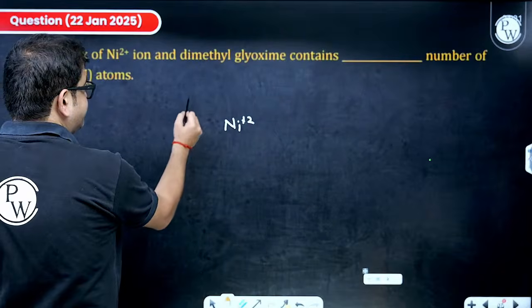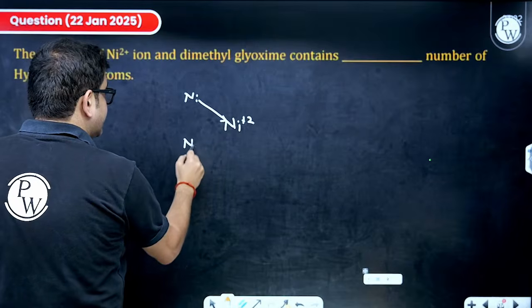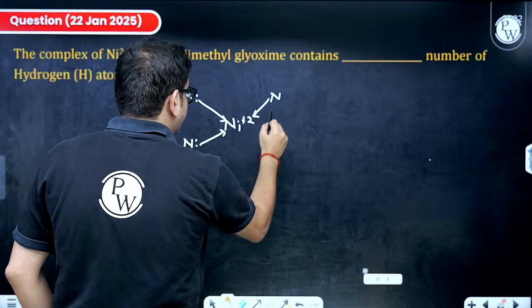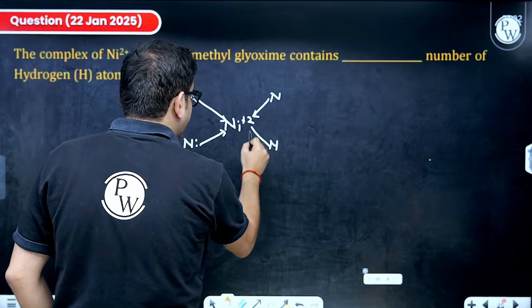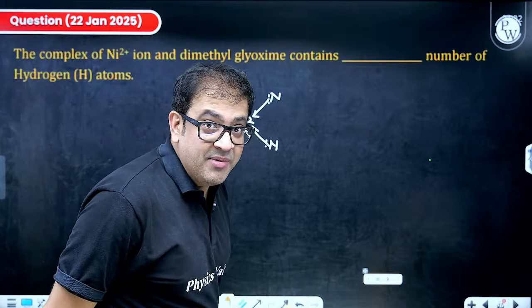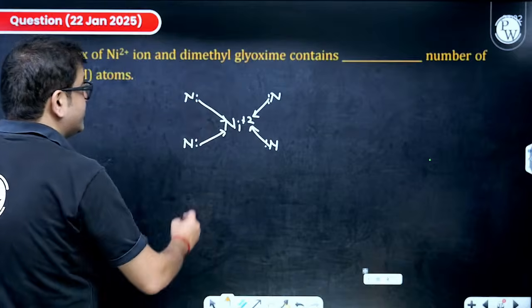But, sir, if I have this nitrogen ligating, this nitrogen also ligating, this nitrogen also ligating, this nitrogen also ligating, and if somebody forces the complete molecule to be in the same plane, then it will become square planar. And what is forcing?